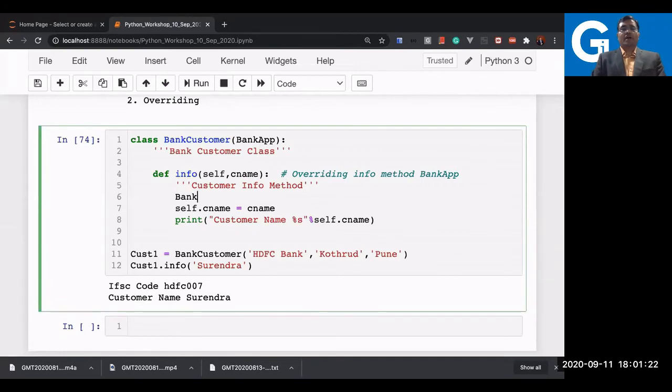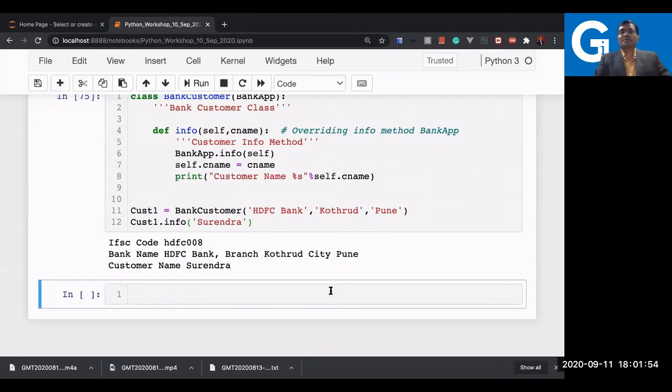Bank app. Now what is bank app? Bank app is your parent class name. Using the parent class name, I will access the parent method only now. See what happened. I'm just saying bank app dot info and self, because I think that's the only parameter there, right? So only the first parameter self is there. Let us test it. What happened?